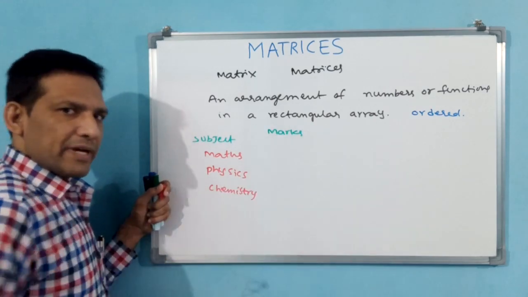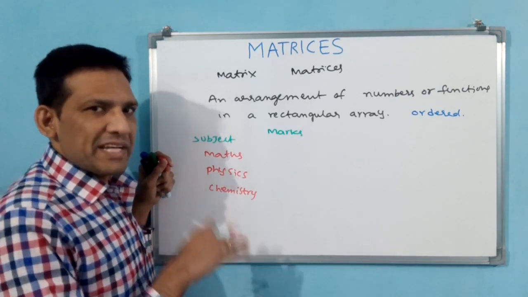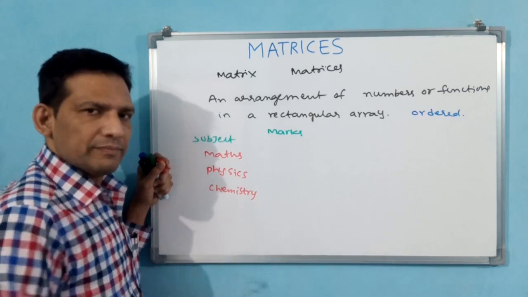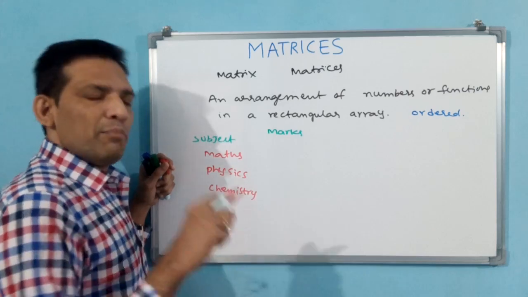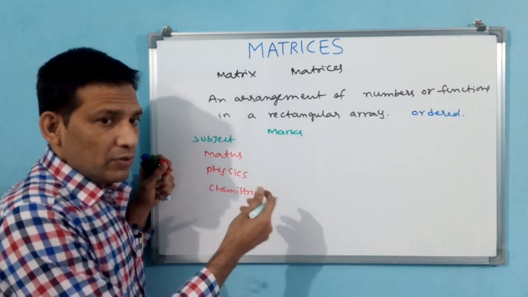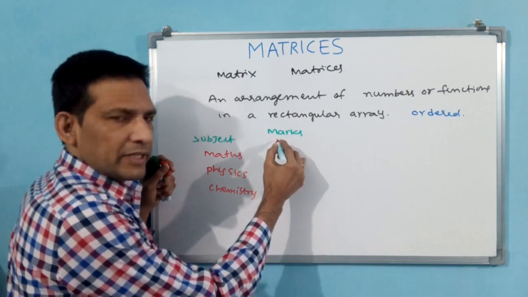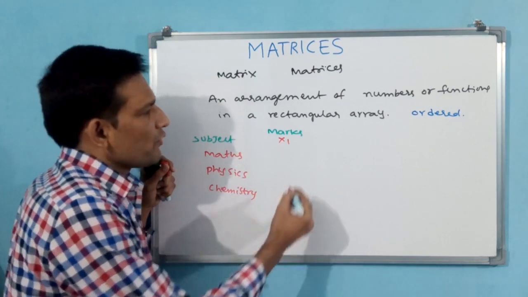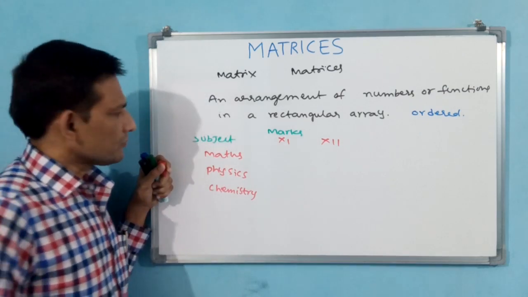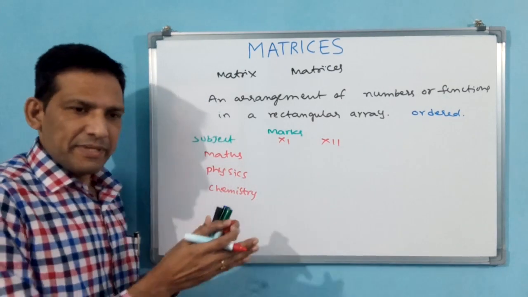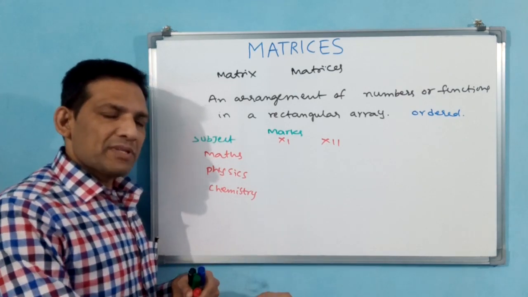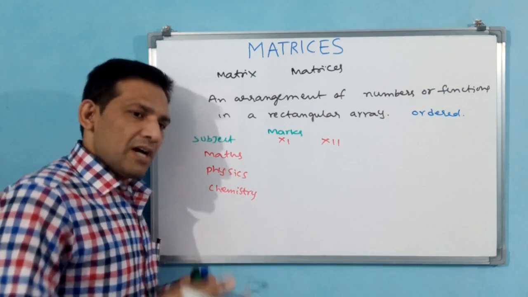Not exactly, approximately I am talking about. If you write BITSAT and all, some other English or general knowledge, some other extra content may also be there. Broadly, I am taking based on IIT JEE. Marks, you may observe from class 11 or class 12; you are going to get some marks in each subject. Why? Because this has been divided into two parts, 11th and 12th. Some chapters are in 11, some chapters are in 12th. How many marks are going to come? We don't know.